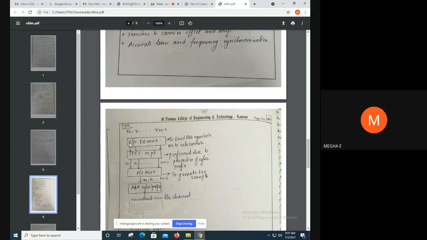So we have the serial to parallel demultiplexer to load the symbols onto the subcarriers, and the output of this demux is given to an inverse fast Fourier transform, which has a size of N point. This is preferred due to the properties of the cyclic prefix. We'll study the need of the cyclic prefix in OFDM. But now, the output of this DEMUX is given to the inverse fast Fourier transform of size N point, and the output of the IFFT is given to a parallel to serial mux.